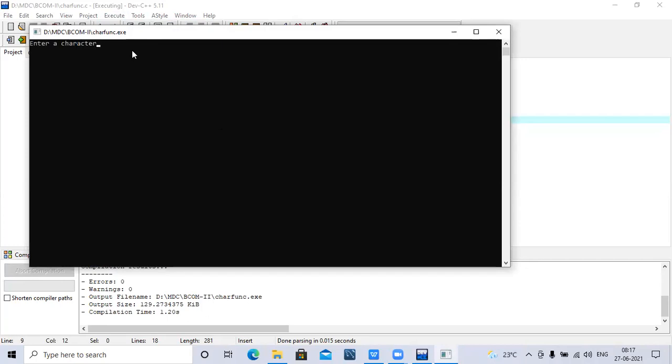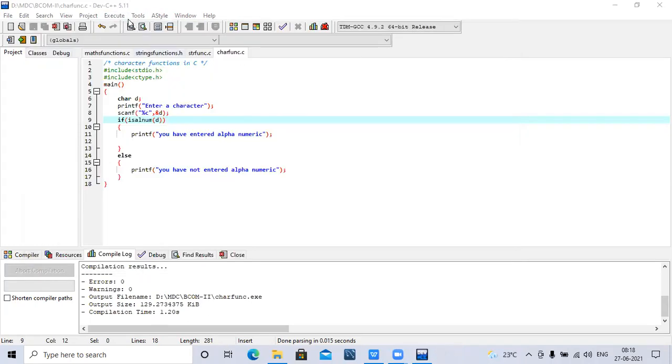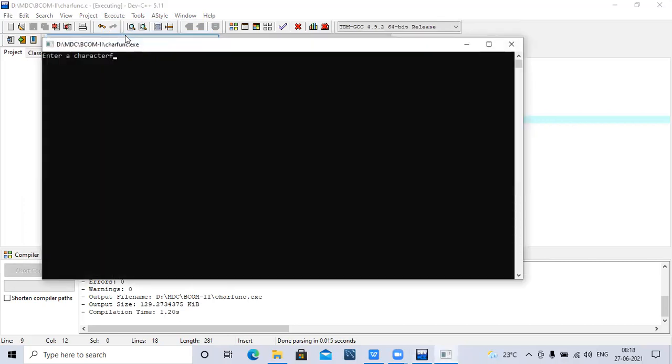Now we'll enter either the alphabets or the numeric key. Example, 9. We have entered the alphanumeric. See, for example, if I enter a character also, I will get the same message. So this is the advantage of alphanumeric, whether you have entered the alphabets or numbers. Next one.